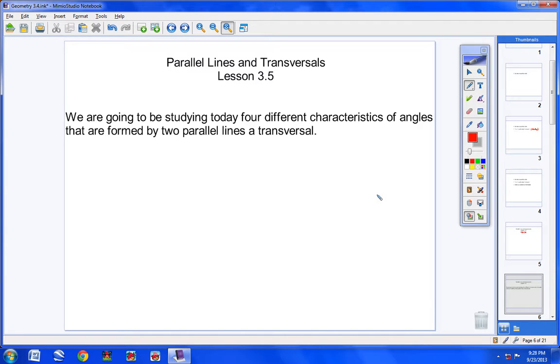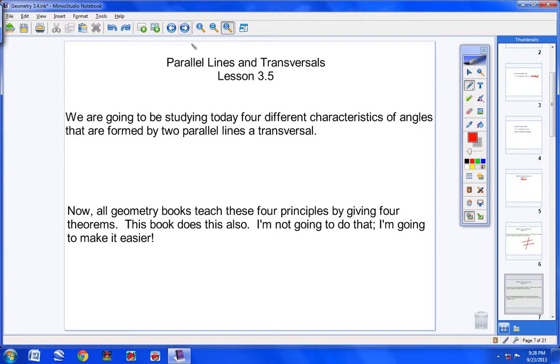Now, let me quickly show you what I'm talking about here. What I mean by that is we're going to have 2 lines that are parallel, like these 2 lines, and then cut by a transversal. And you have an angle here, here, here, here, here, here, here, here. And we're going to talk about those angles today: angles that are formed by 2 parallel lines cut by a transversal.